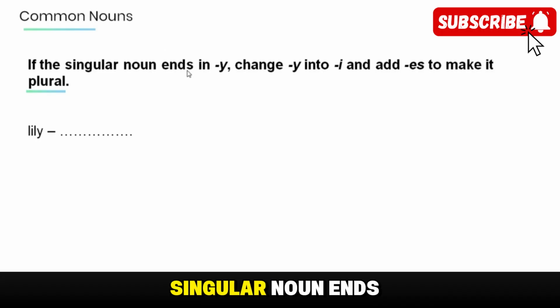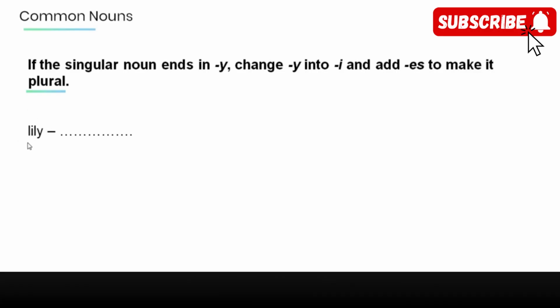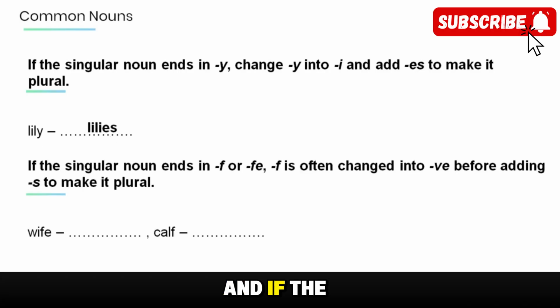And if the singular noun ends in y, again change y into i and add es to make it plural. More than one. Try with the word lily. Lilies. And if the singular noun ends in f or fe, f is often changed into ve before adding s to make it plural. Try with the word wife. Wives. And calf?